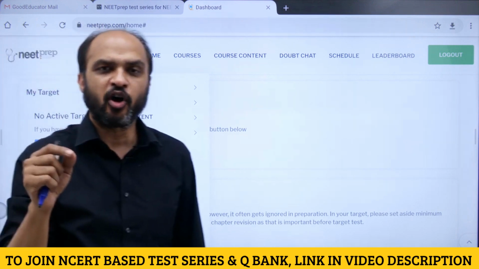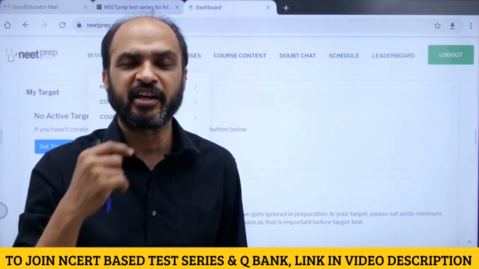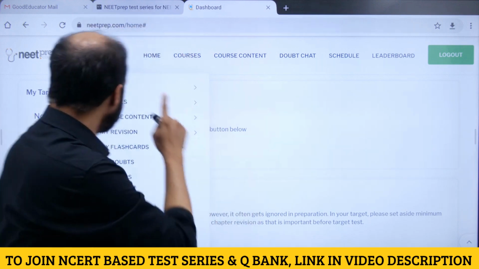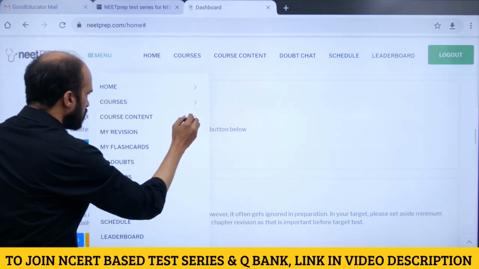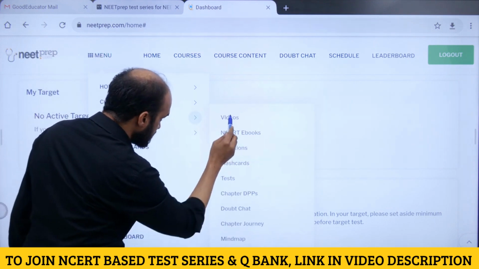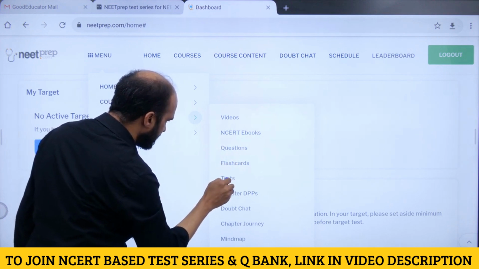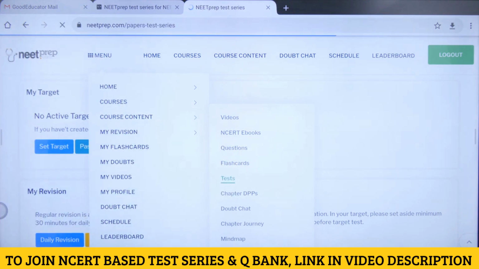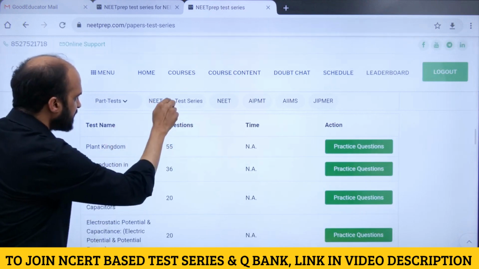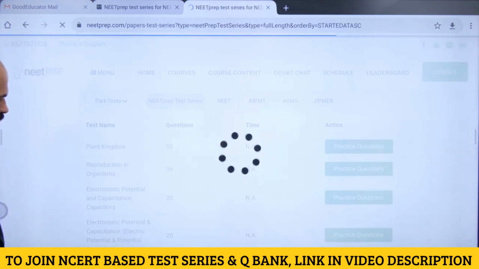Pen, paper, OMR format is only available on the website neetprep.com. It is not available on the app. So you have to come to the website. Menu, course content. You will see these options: test, videos, NCERT ebook, questions, flashcard, tests. You come to tests, then you come to this option, NEET Prep test series. Okay?